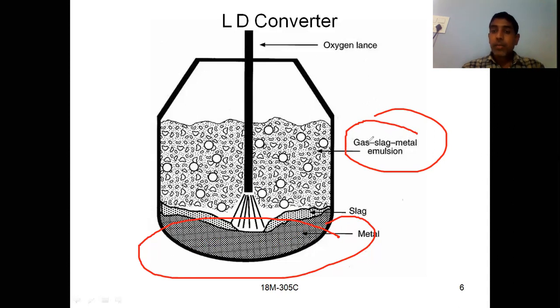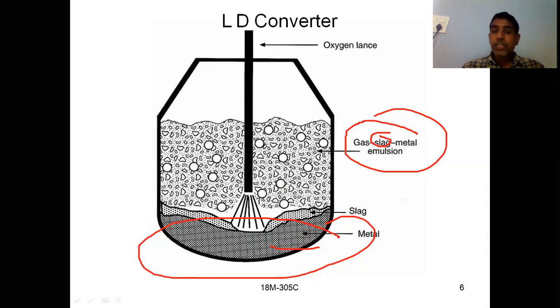Later, because of this gas, the impurities can be oxidized and form slag. Because of that jet, you will get an emulsion which has gas, slag, and metal. At the bottom, the metal is heavier, so it settles down, and the slag, compared to metal, is lighter, so it will settle on the metal.